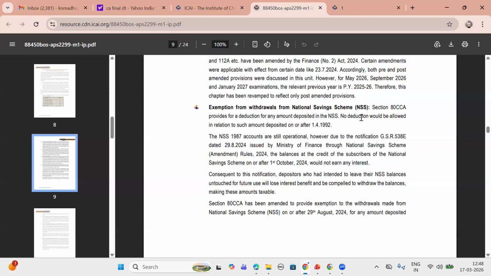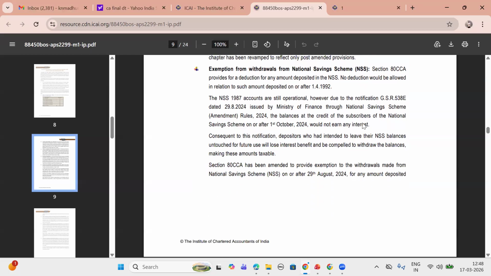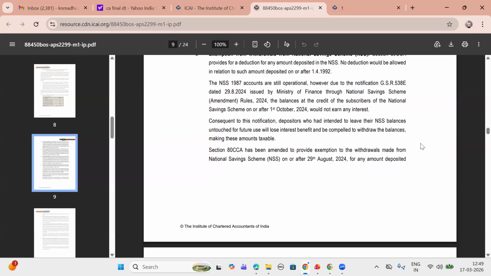No deductions would be allowed in relation to amounts deposited on or after 1/4/1992. The NSS 1987 accounts are still in operation. However, due to the notification issued by the Ministry of Finance, the National Savings Amendment Rules 2024, the balance at the credit of the subscribers of national savings schemes on or after 1st October 2020 would not earn any interest.